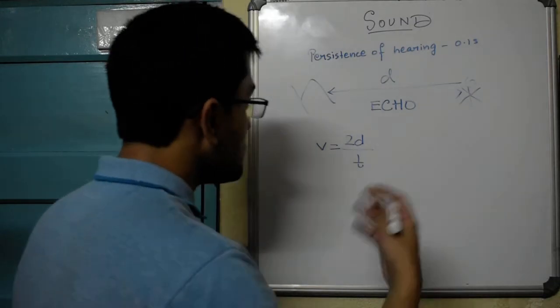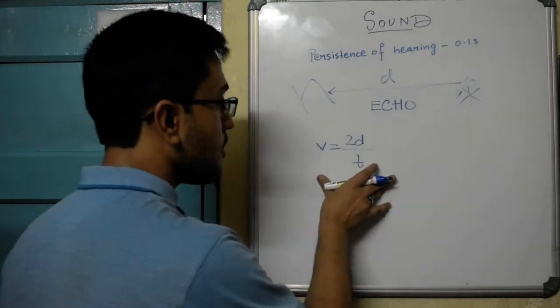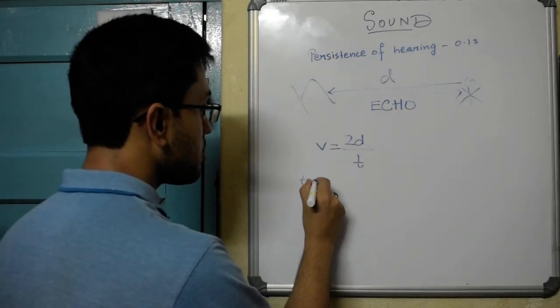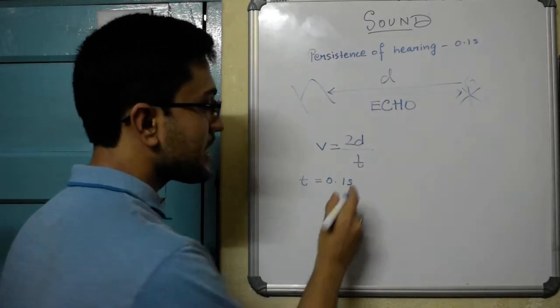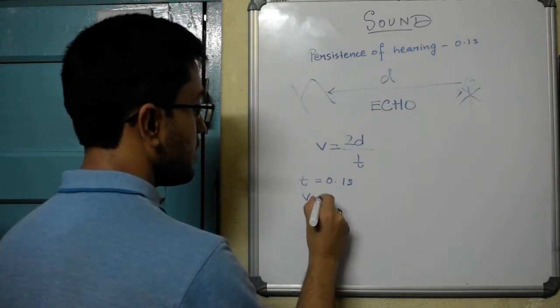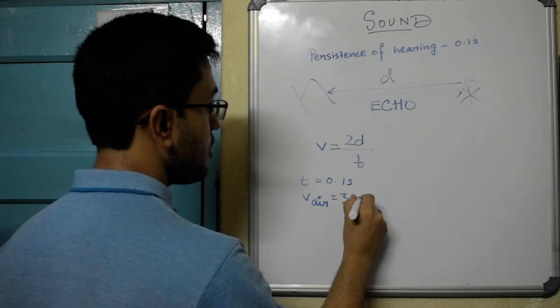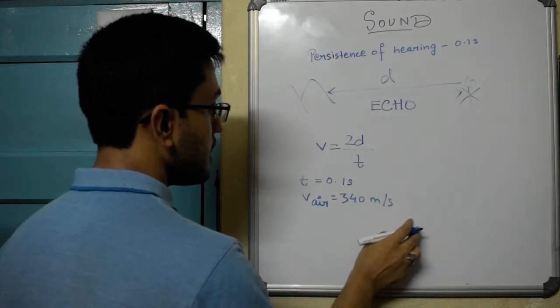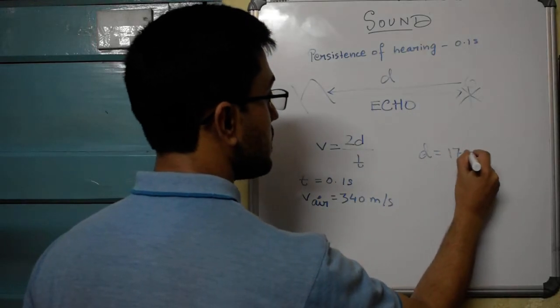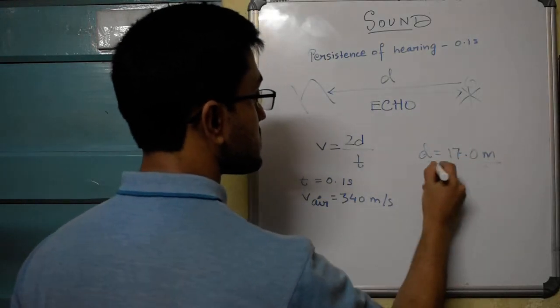That's the velocity of sound. Alright. So from this formula, what can we find out? We already know that for echo to happen, time should be at least 0.1 second, and the velocity of sound in air is 340 meters per second. If you plug in these values here, you will find out the distance turns out to be 17.0 meters.